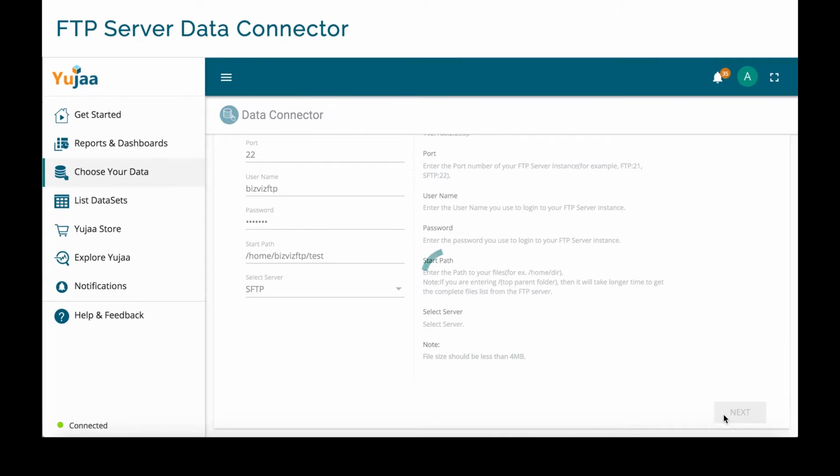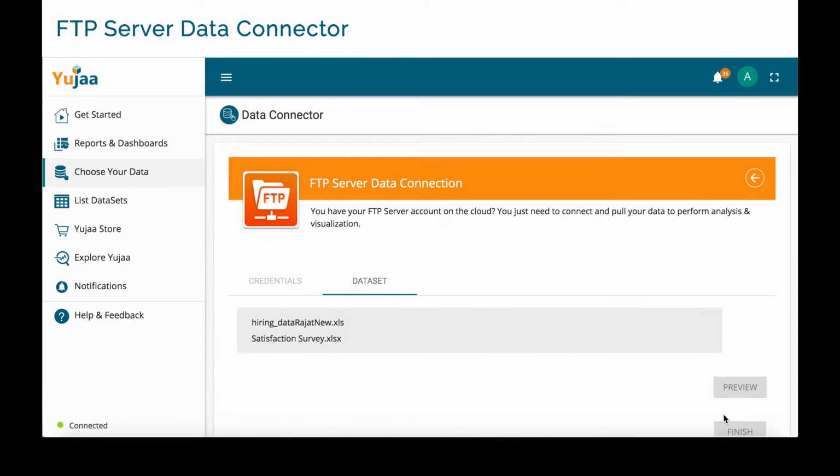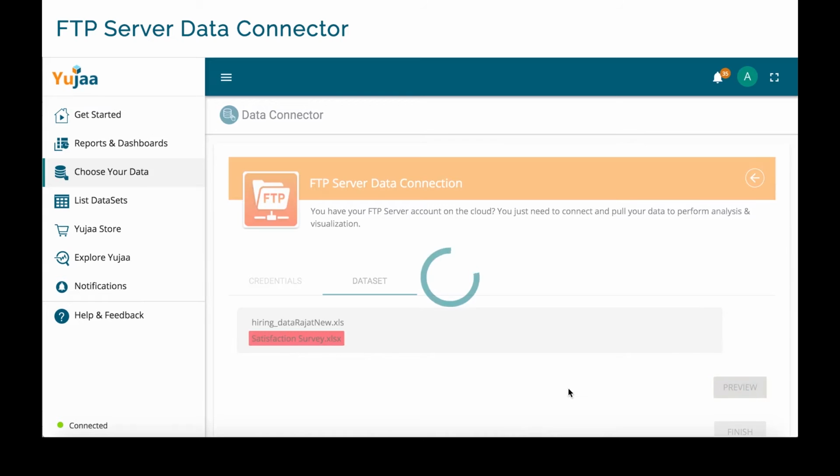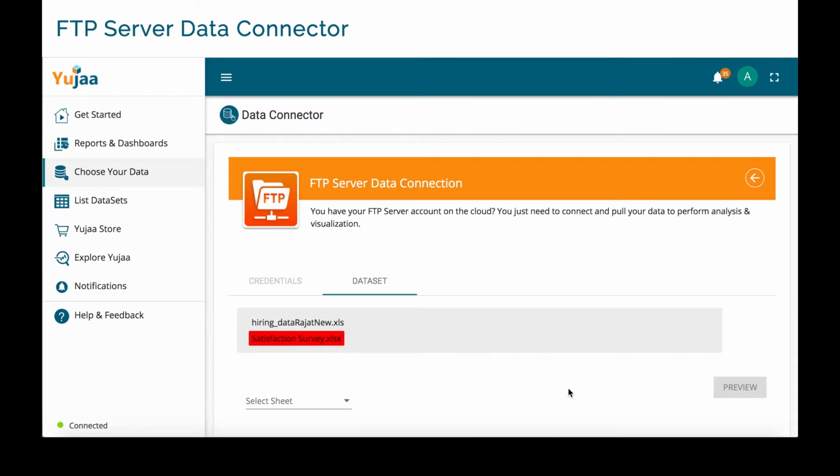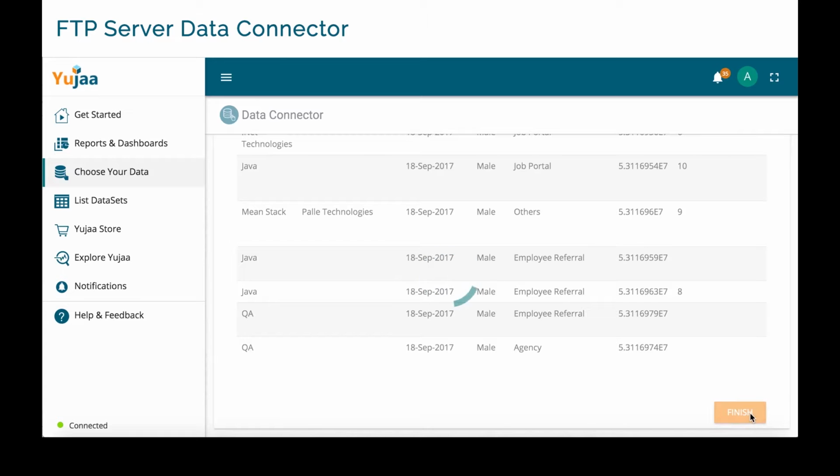So now once we are connected to that server instance, we can see all the files which are there on the data path which we had set. So I'm going to select this particular file, click on preview, and then I'm going to click on finish.